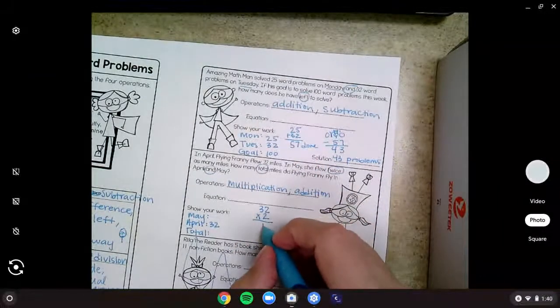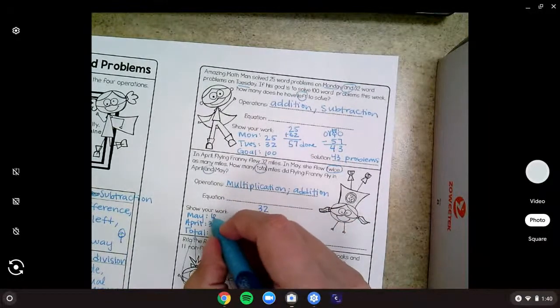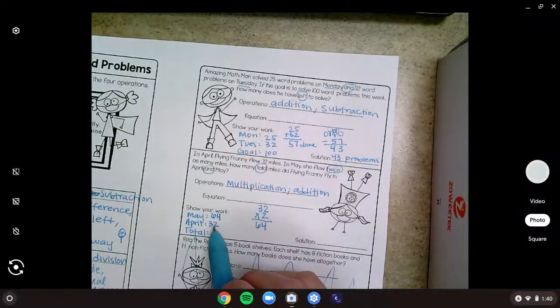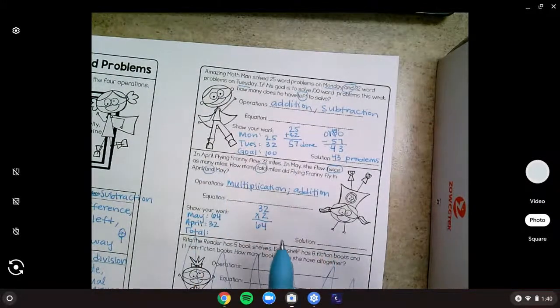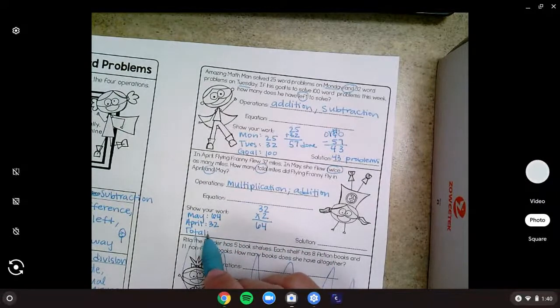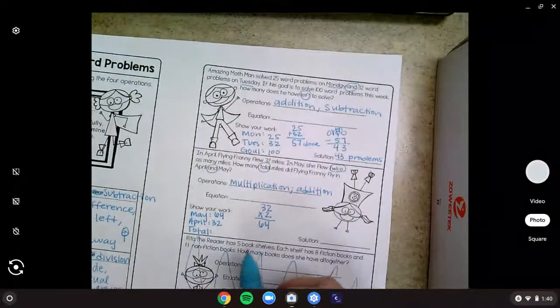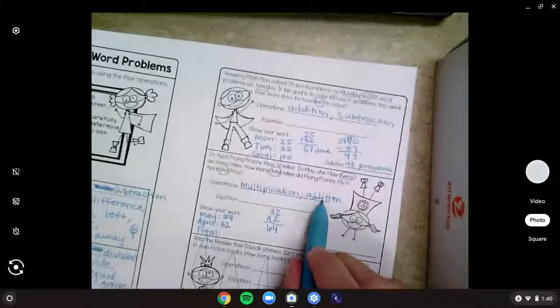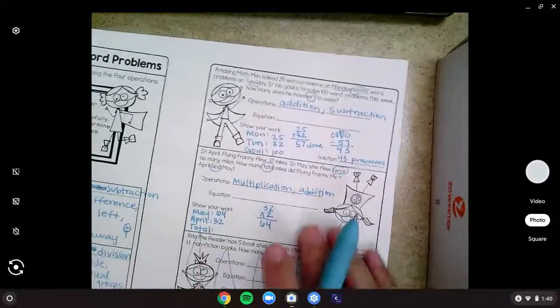2 times 2 is 4. 2 times 3 is 6. So we know May's is 64. We also know April's. Now we need to figure out our total miles. To figure out total or in all, we need to add. Okay, and that and helps us know add.